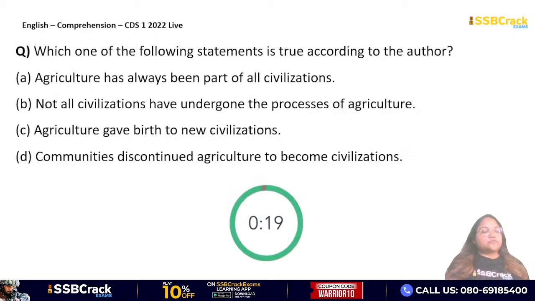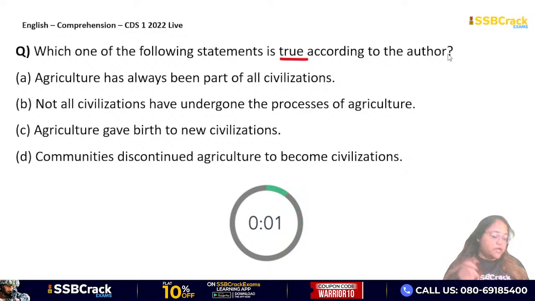Okay. So this is the first question. Which one of the following statements is true according to the author? तो आपको यहाँ पे true और false वाला statement मिल रहा है, तो आपको denote करना है कि कौन सा statement true है. Agriculture has always been part of all civilizations. Not all civilizations have undergone the processes of agriculture. Agriculture gave birth to new civilizations. Communities discontinued agriculture to become civilizations. Which statement do you think is true as per the passage?